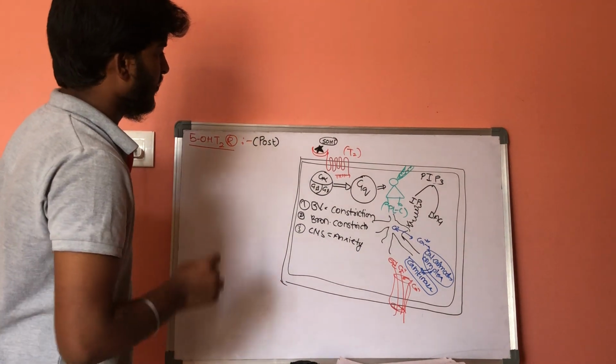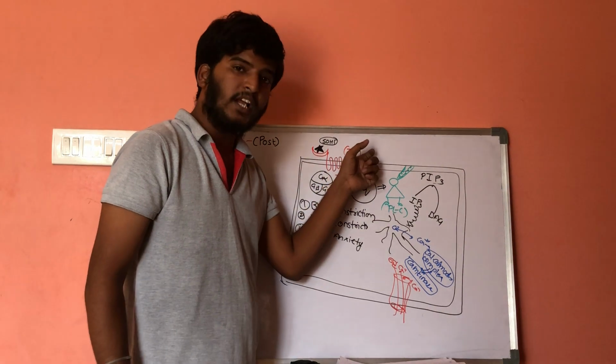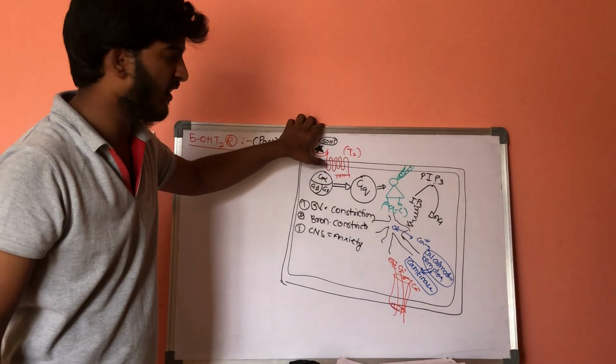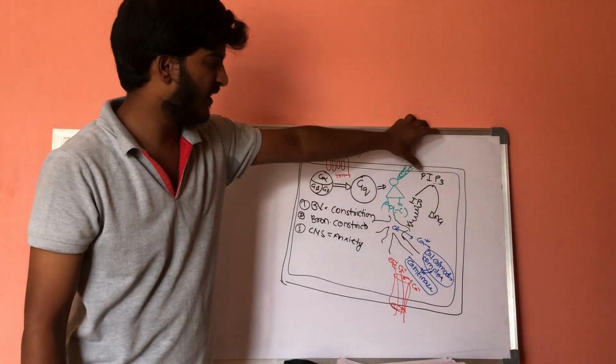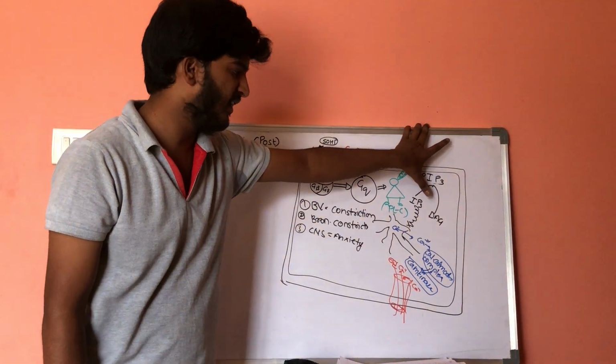So this is about the mechanism of action of type 2 serotonin receptors. Whenever serotonin is attached, it will activate GQ protein. GQ protein will activate phospholipase C. This phospholipase C converts phosphatidyl inositol bisphosphate into IP3 and DAG.